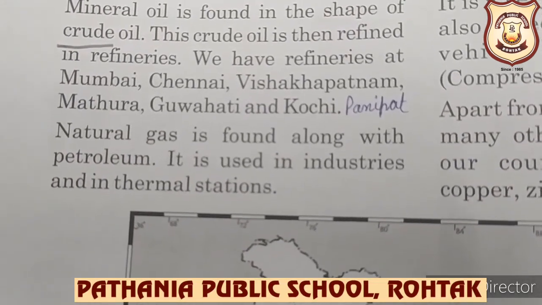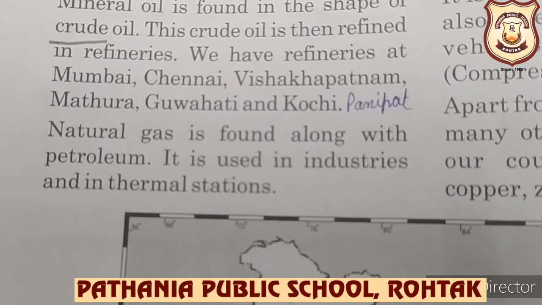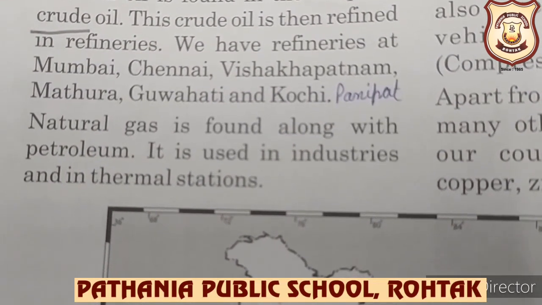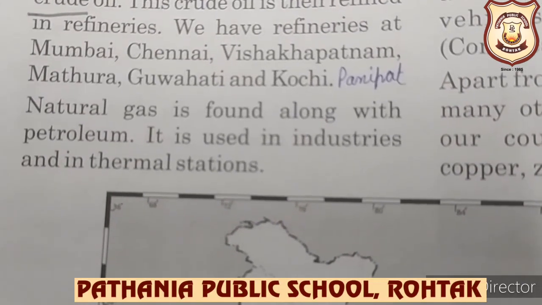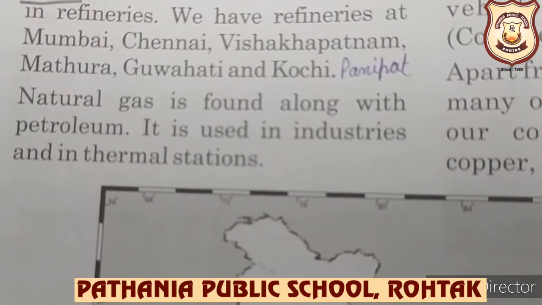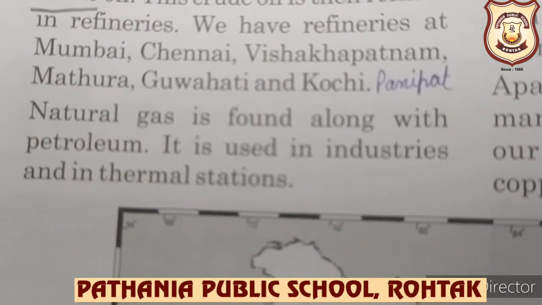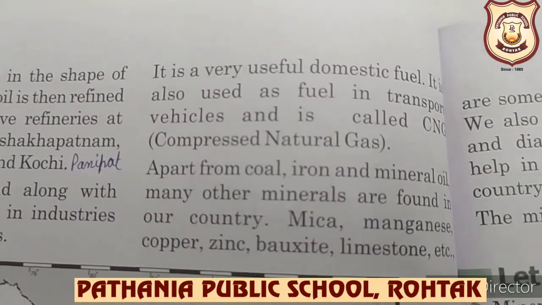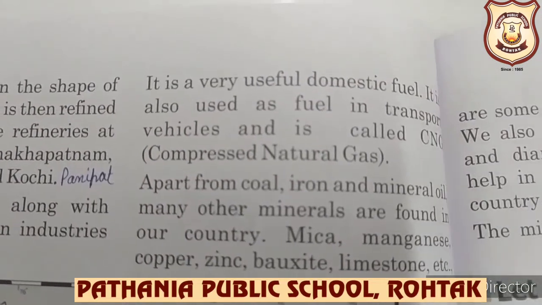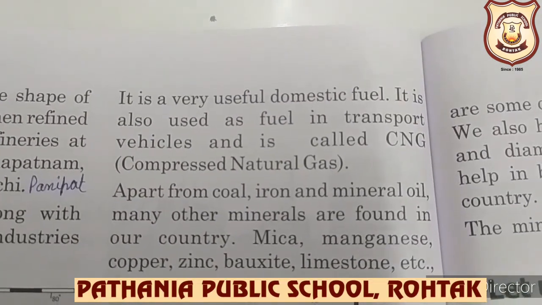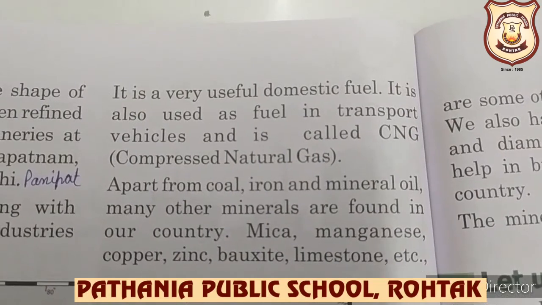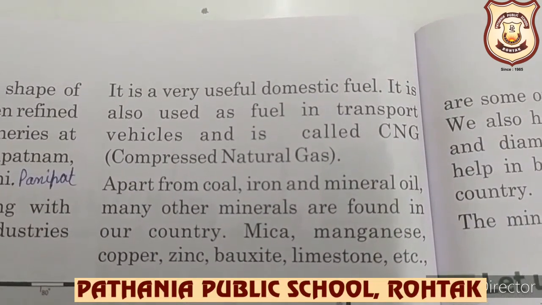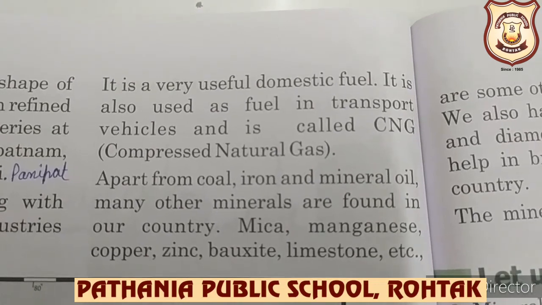Then we'll talk about natural gas. Natural gas is found along with petroleum. It is used in industries and in thermal stations. Thermal matlab related to heat. Okay, thermal stations, right? And it is a very useful domestic fuel. It's also used as fuel in transport vehicles and is called CNG. आपने बहुत से vehicles देखे होंगे जो CNG से चलते हैं. That is compressed natural gas.